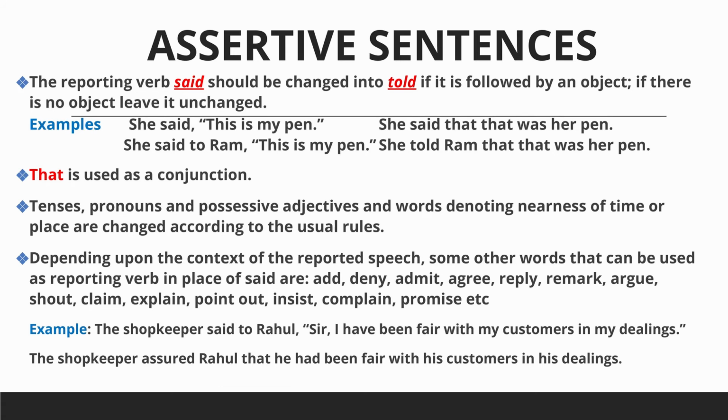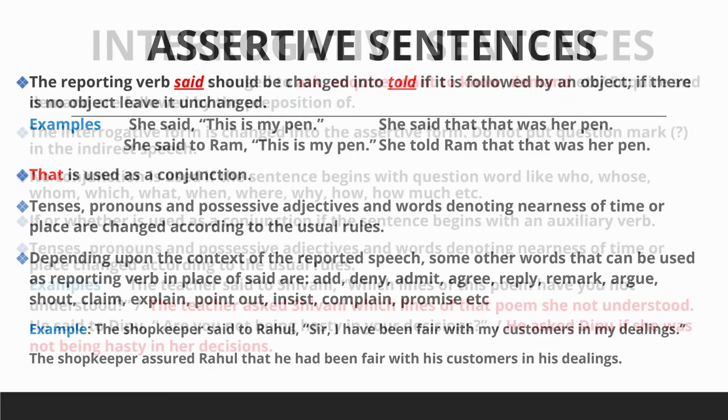So changing assertive sentences in direct speech to indirect speech, we have to keep this in mind. First thing, if the reporting verb in the direct speech has an indirect object, the word said is changed to told in the indirect speech. Secondly, the comma following the reporting verb in direct speech is replaced by the conjunction that in indirect speech. Third thing, the tense, pronouns and time and place indicators change according to the rules discussed previously.